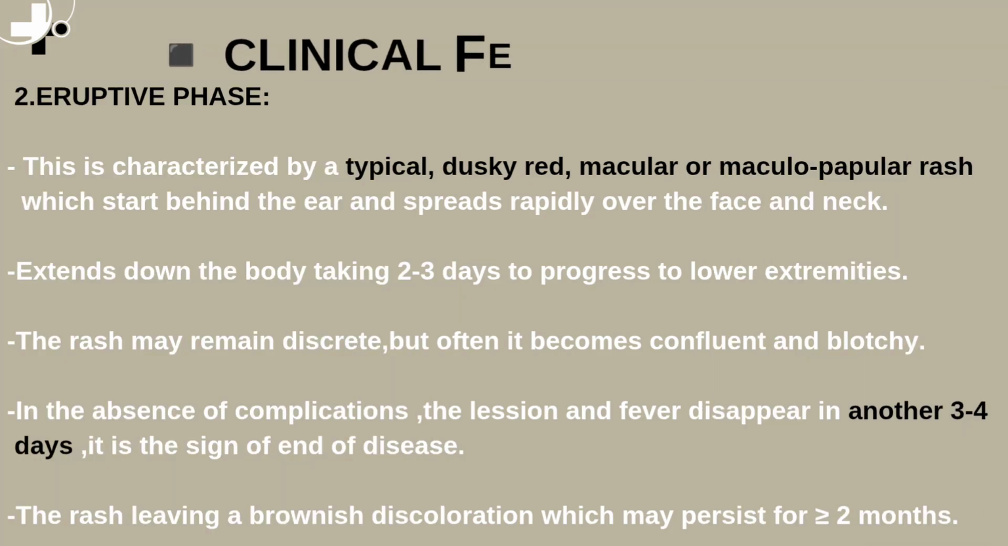2. Eruptive phase. This is characterized by a typical, dusky red, macular or maculopapular rash which starts behind the ear and spreads rapidly over the face and neck. It extends down the body, taking 2 to 3 days to progress to the lower extremities. The rash may remain discrete, but often it becomes confluent and blotchy. In the absence of complications, the lesion and fever disappear in another 3 to 4 days. It is the sign of end of disease. The rash leaves a brownish discoloration which may persist for 2 or more months.